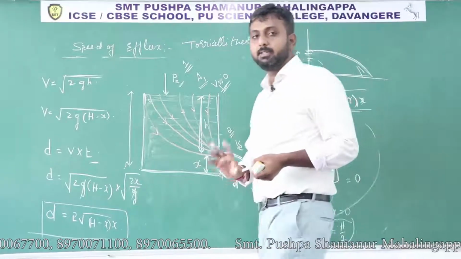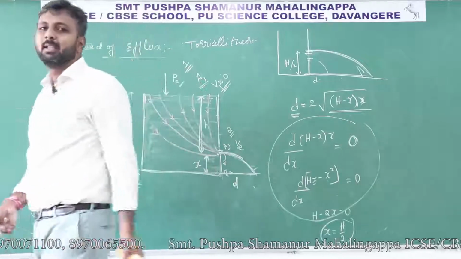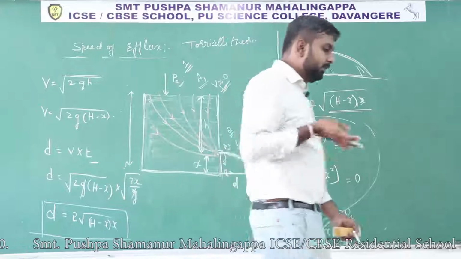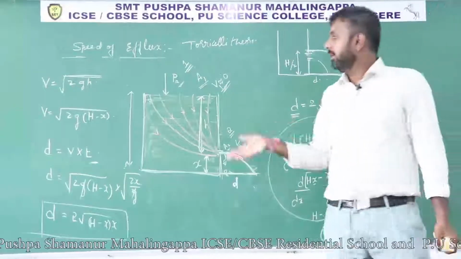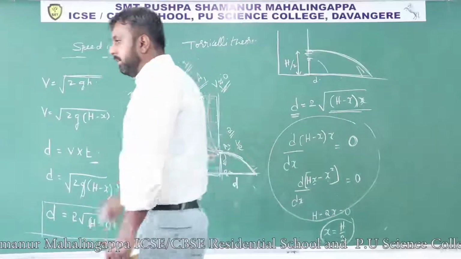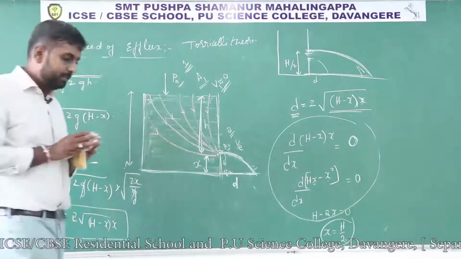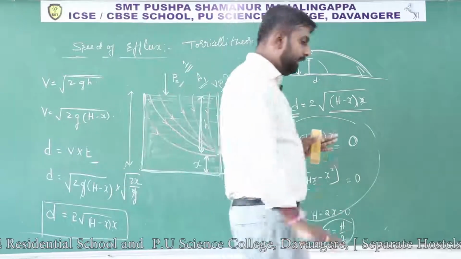These concepts are especially for competitive exams. In PUC they may ask you to state and prove Torricelli theorem. You have to write the statement, draw the diagram, and write the expression. I hope you understand this concept, that is Torricelli theorem.